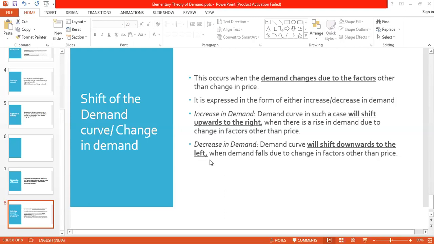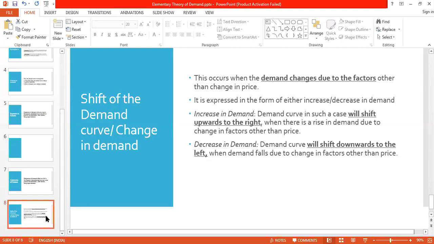Melissa, did you understand? Yes, ma'am. Kanchan? Yes, ma'am. Yeah, the contraction again, it will shift down, it will come to the left. Why? Because the demand has come down because of the increase in price. It is again inverse relation. Increase in demand, you see the above point, the curve will shift upwards, it will shift to the right. Again, for decrease or contraction in demand, the curve will shift downwards and it will come to your left.